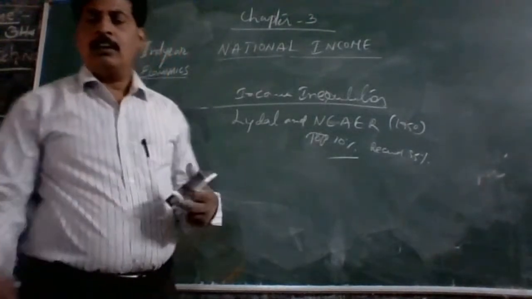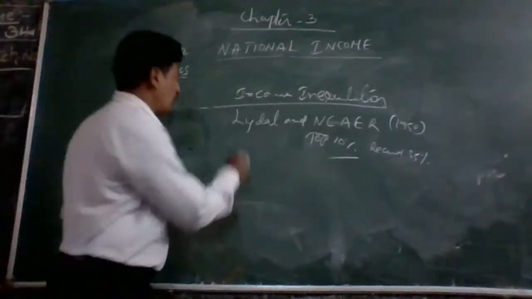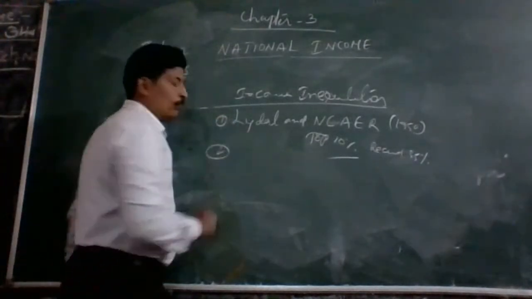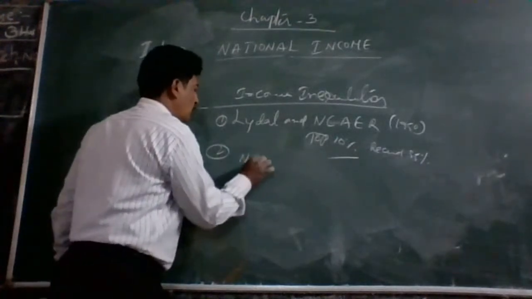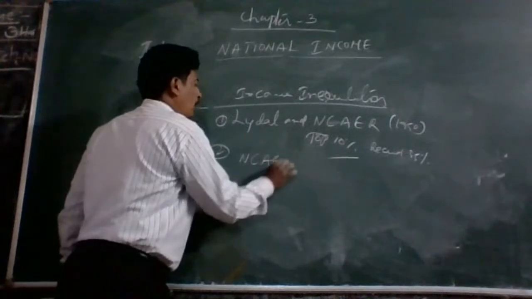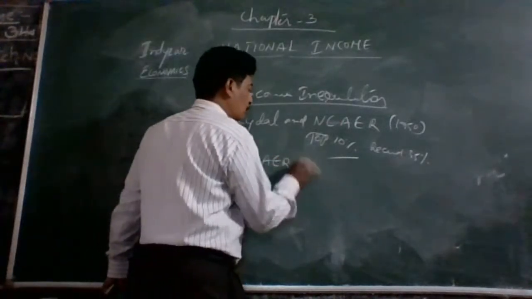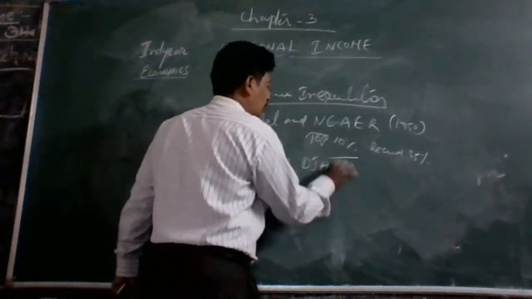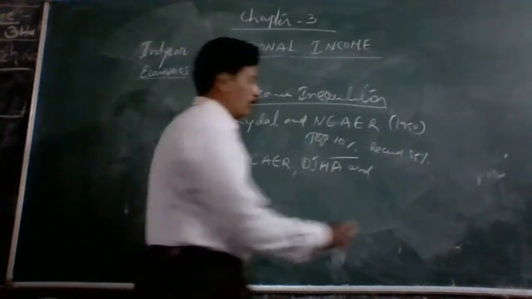Another estimation is also made clearly. Second one is NCAER, OZA and VB Butt.